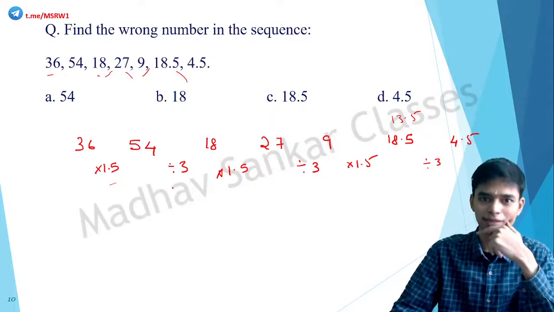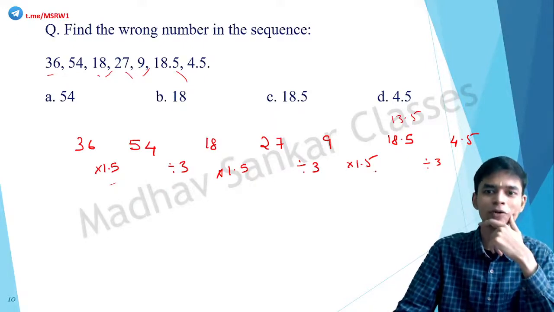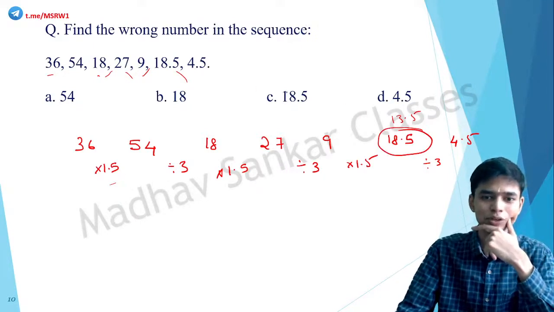Into 1.5, divided by 3. Into 1.5, divided by 3. Okay, so the term that does not fit here is 18.5. So your answer is option C.